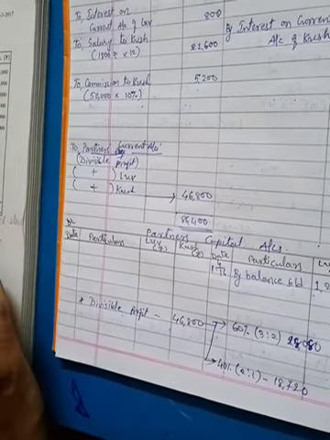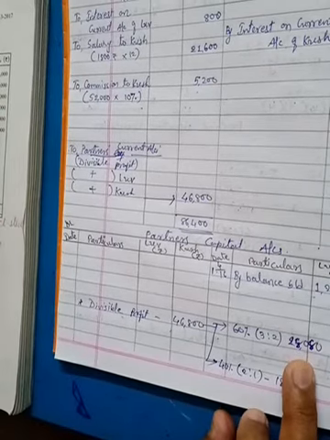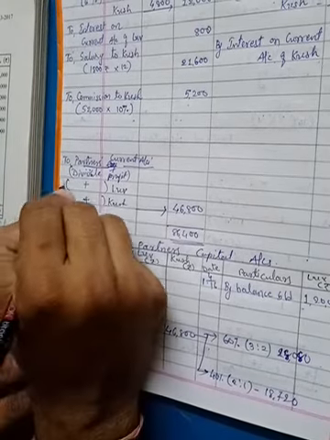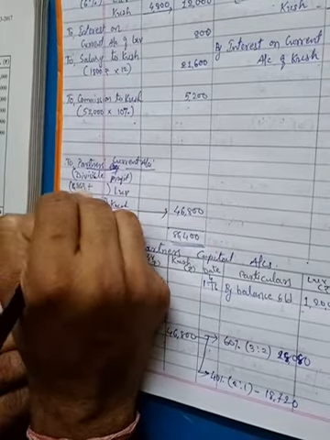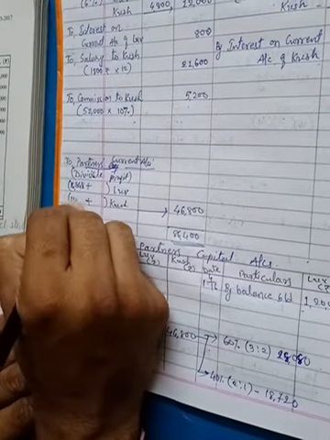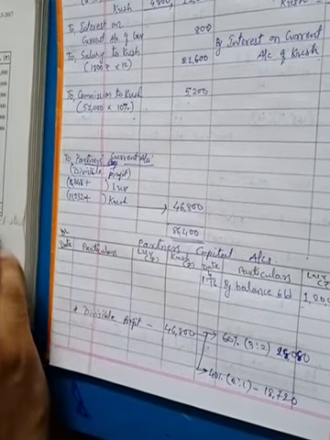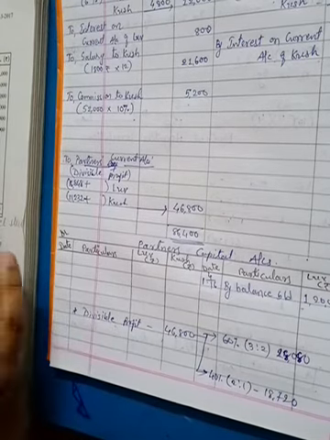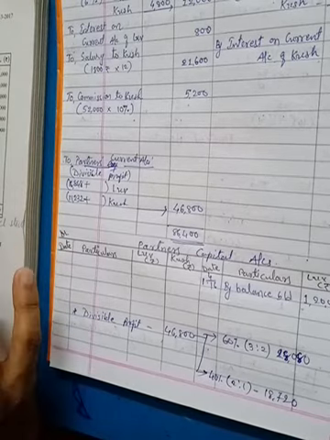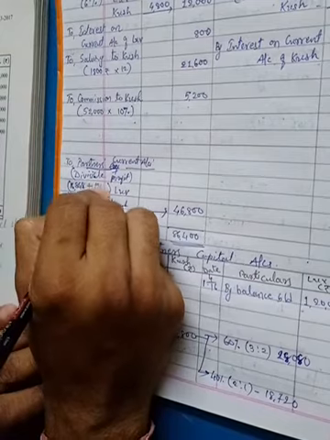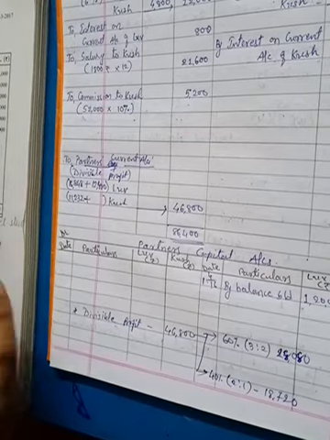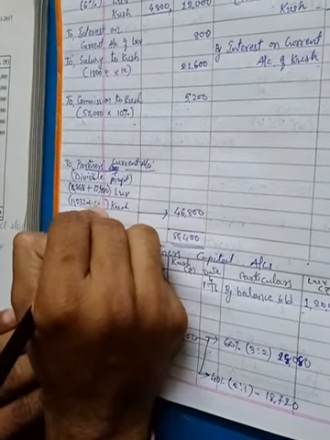See, 28,080, the first 60% part, in which ratio to distribute? 3:2. So into 3 by 5, it will be 16,848. Minus 28,080, so the remaining partner share is 11,232. You can confirm it. And 18,720 into 2 by 3 is 12,480, minus 18,720, so the second partner share is 6,240.